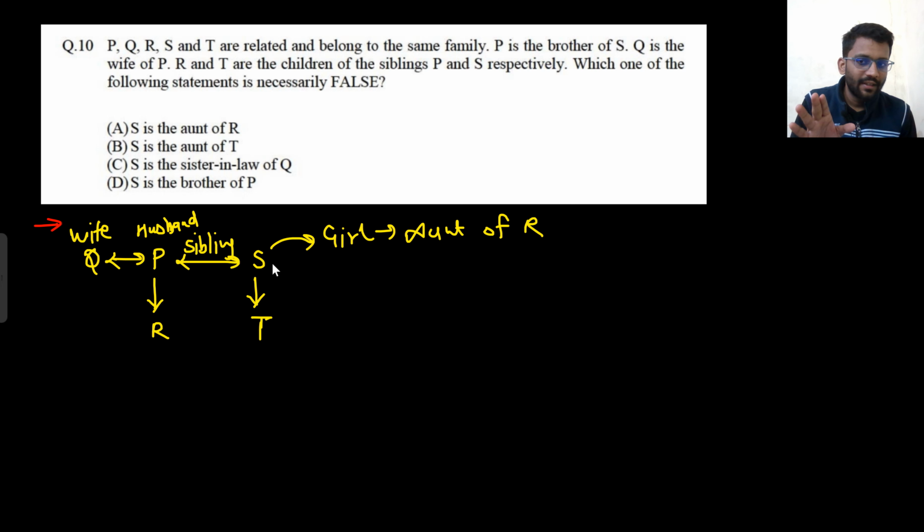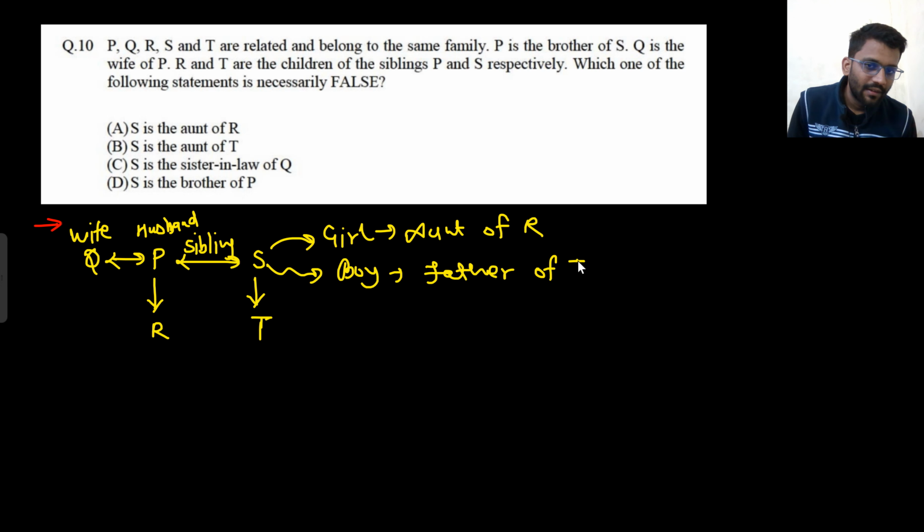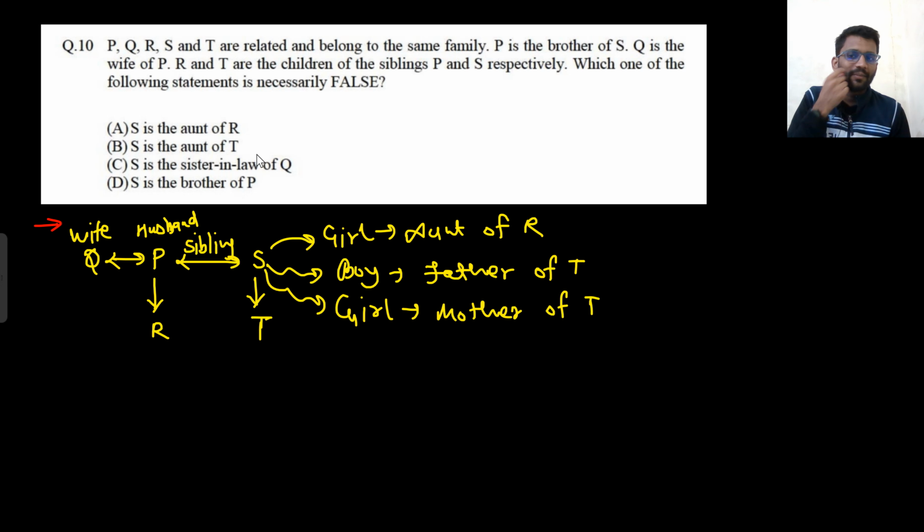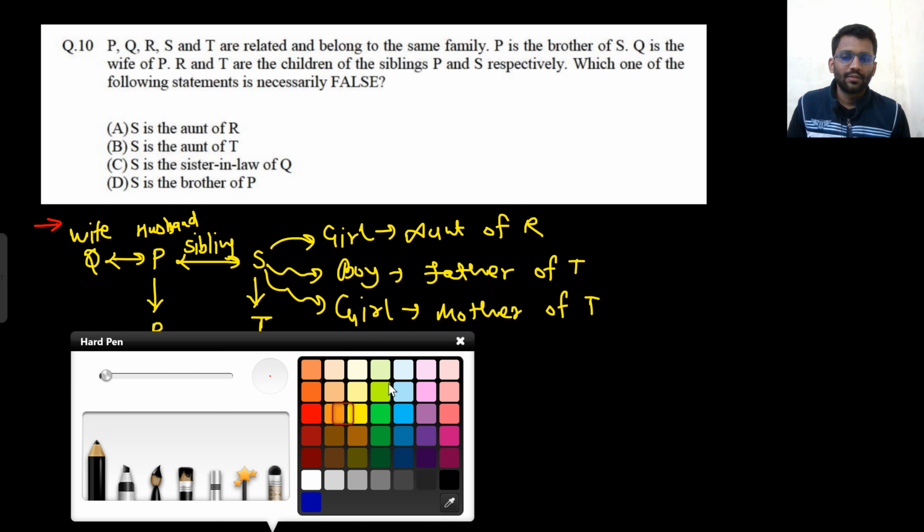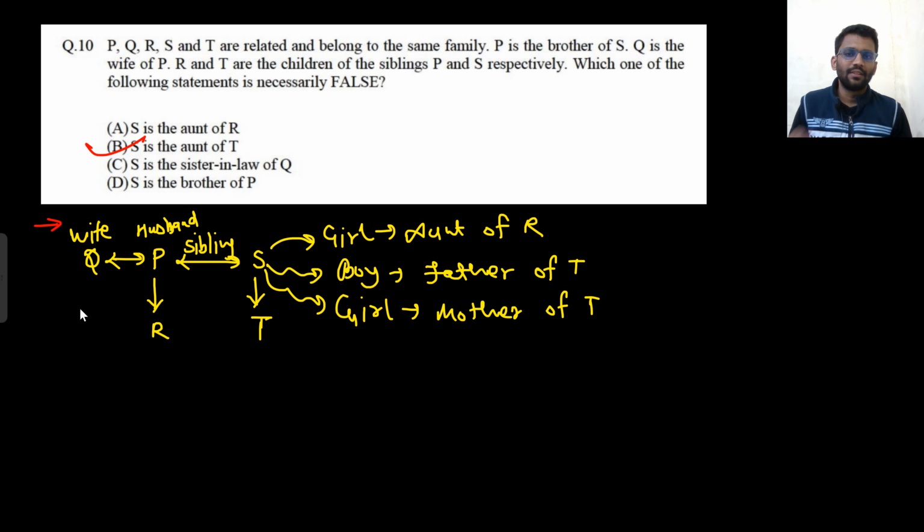If S is a boy, he will be the father of T. And if S is a girl, she will be mother of T. So in no way can she be the aunt of T. So this option is never possible. So S can never be the aunt of T.